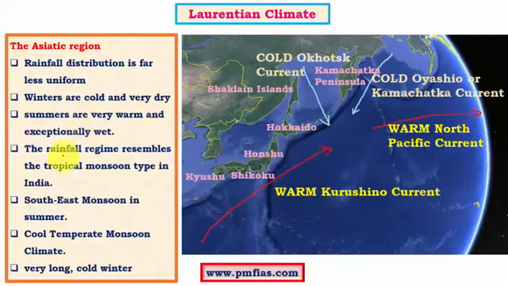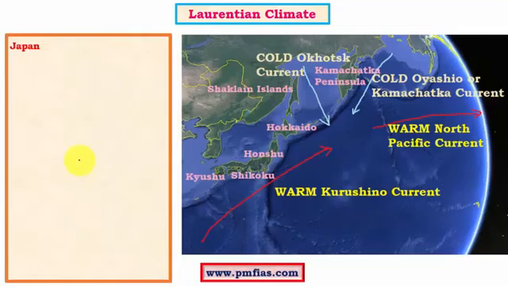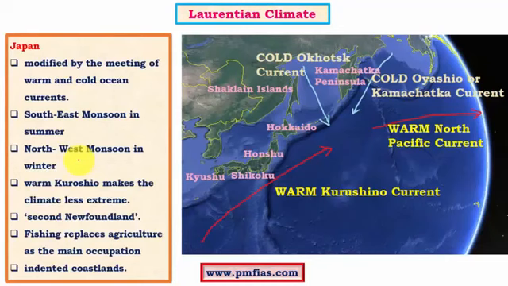And here the rainfall regime resembles the tropical monsoon type. We know that in the tropical monsoon type winds are reversed based on seasons. Likewise here also the winds in the summer months are southeast winds, whereas in the winter months winds usually flow as northwest monsoon winds. As a result, it indicates a typical monsoon type of climatic condition. So Japan and this particular region is called the second Newfoundland, mainly because of the influence of cold and warm currents which are mixing in this particular region, and we have talked about the monsoon winds.